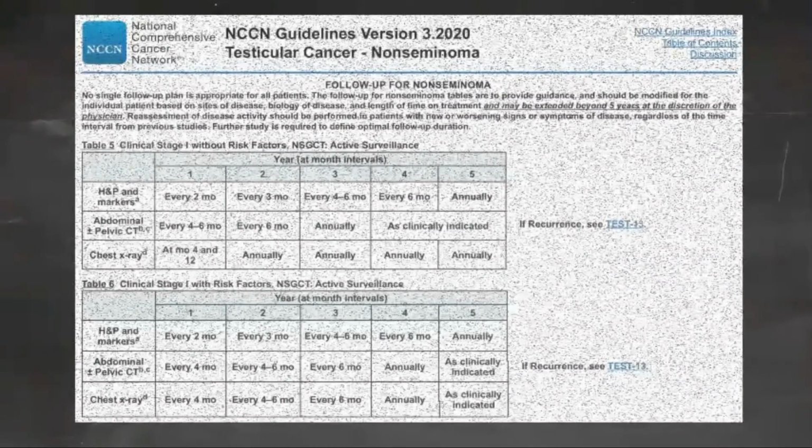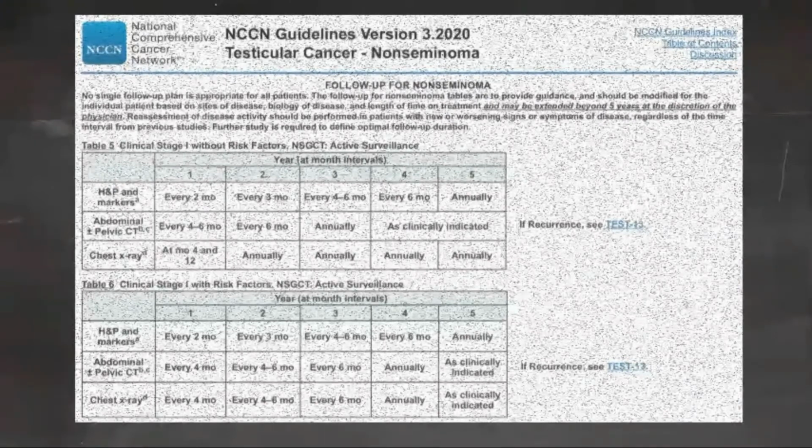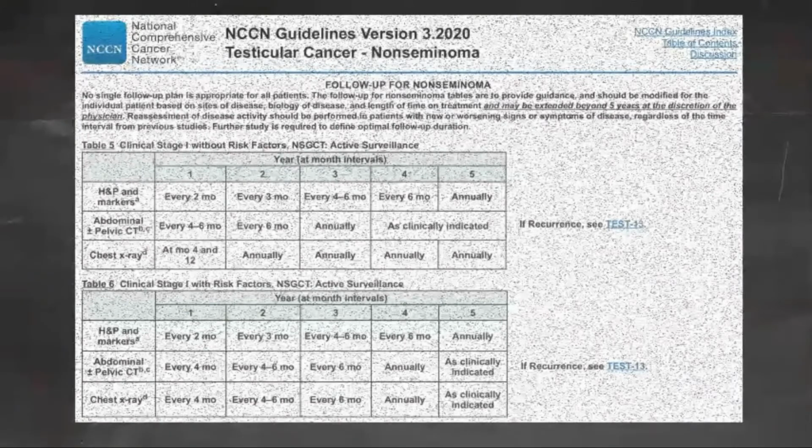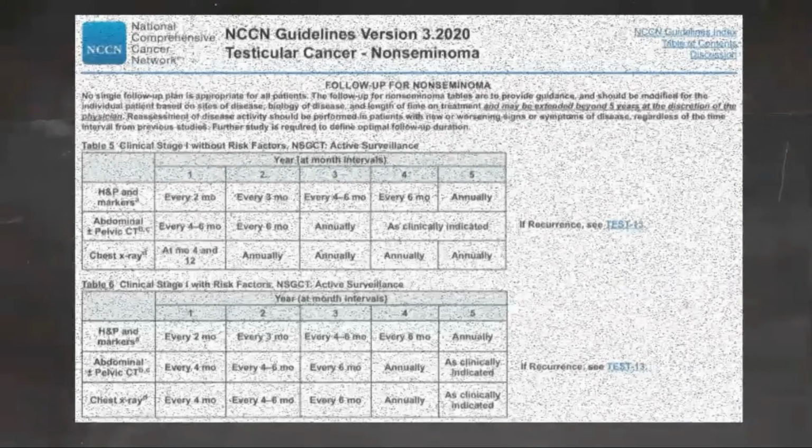In select circumstances, an MRI can be considered to replace an abdominal and pelvic CT. The MRI protocol should include visualization of the retroperitoneal and pelvic nodes and should be performed in centers with experience interpreting MRI results for testicular cancer. The same imaging modality should be used throughout surveillance. All imaging in this setting is performed with contrast. Chest X-ray may be used for routine follow-up, but chest CT with contrast is preferred in patients with thoracic symptoms.